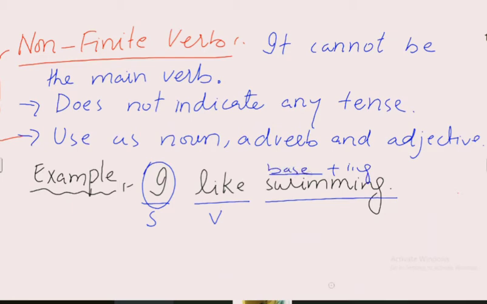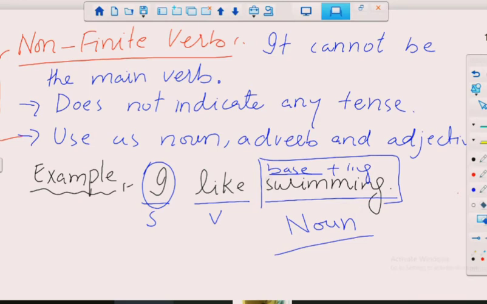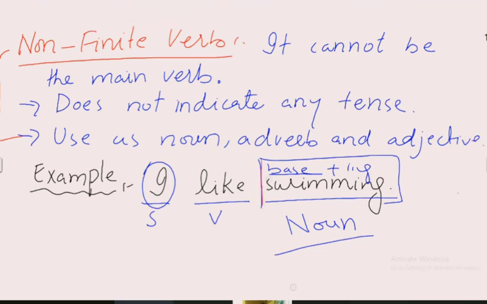But in this sentence it acts as a noun. It doesn't perform any action. The word swimming acts as a noun, so it is called a non-finite verb.